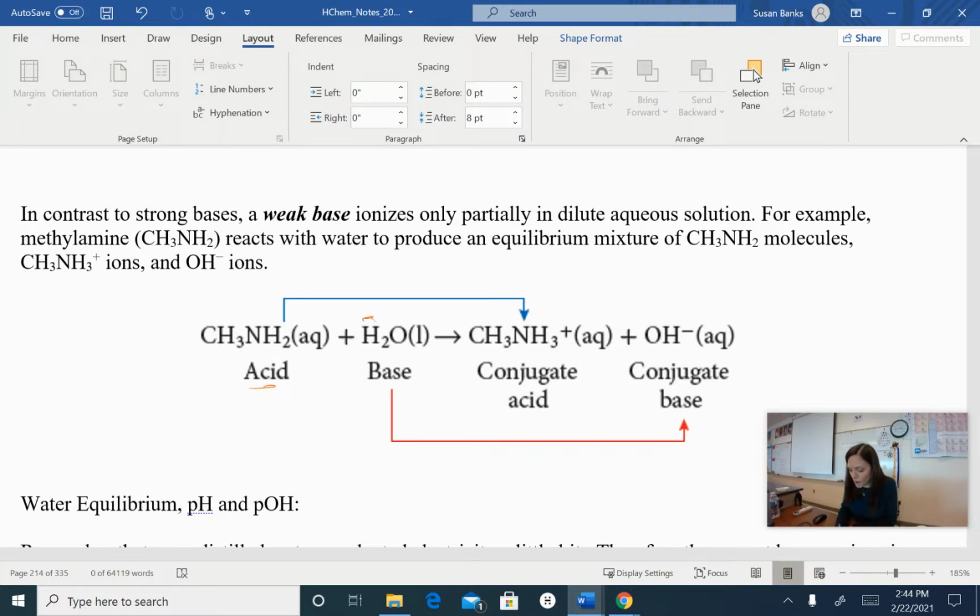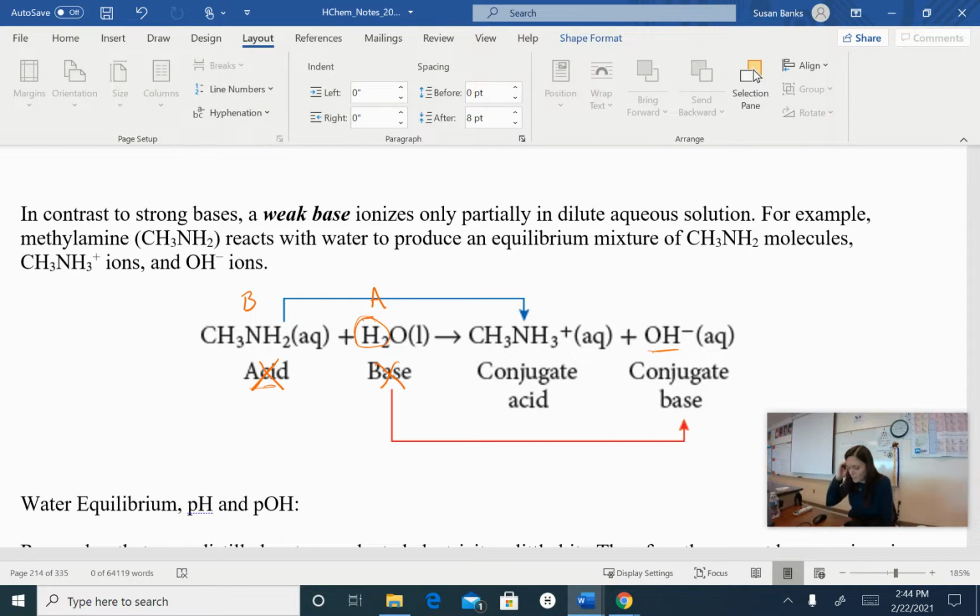It pulls a water hydrogen off. And because of it, it leaves the OH ion in solution. Now, if I remember correctly, this is labeled completely wrong. So the water is actually acting as an acid. The methylamine is reacting as the base.